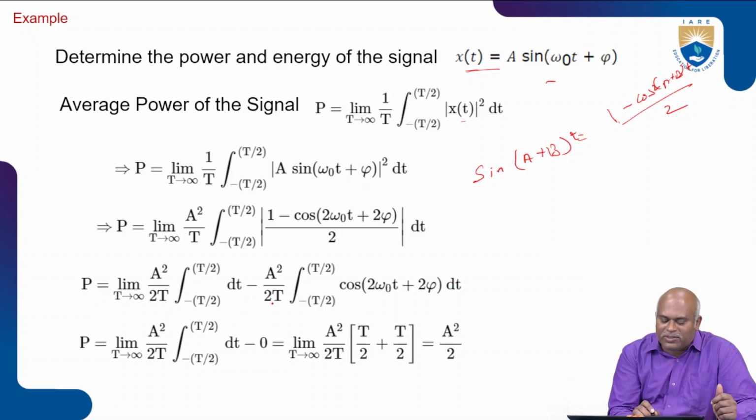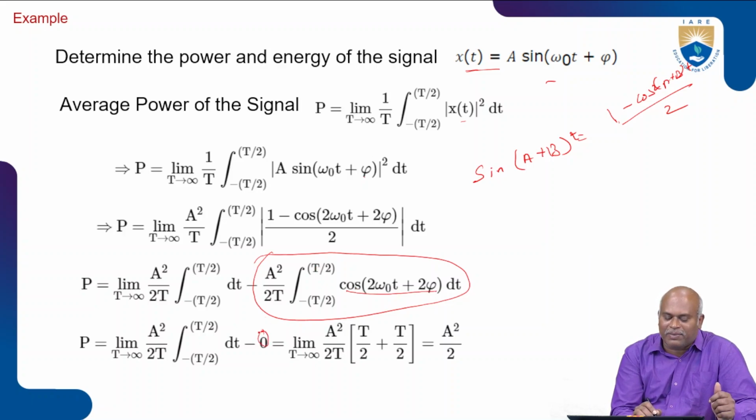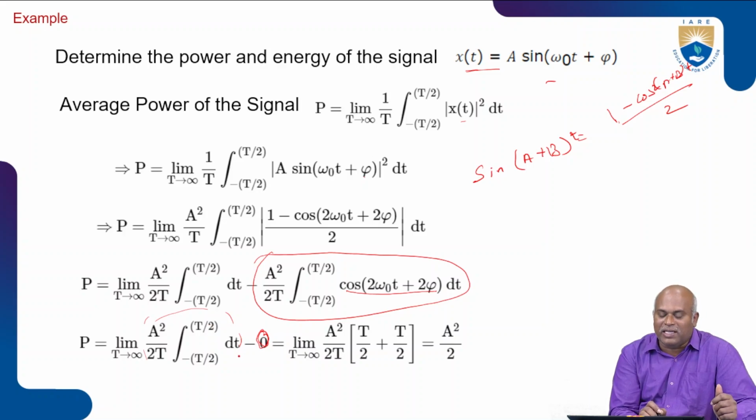Now this portion represents the periodic nature, since it is a cosine term. If we integrate and substitute the limits, it is equal to 0. The remaining portion is the only one that acts. So I write P is equal to limit T tends to infinity A square by 2T, integration of minus T by 2 to plus T by 2 of dt. After integrating, the integration of dt is equal to t, and we substitute minus T by 2 to plus T by 2.